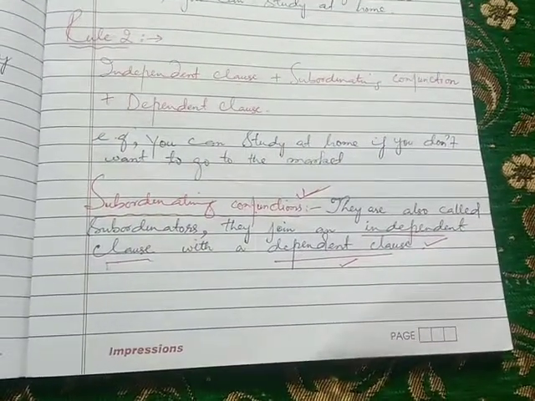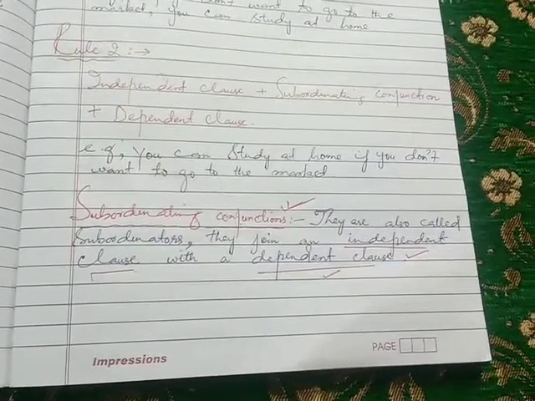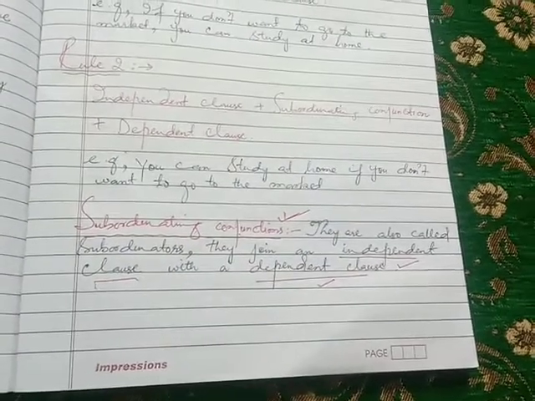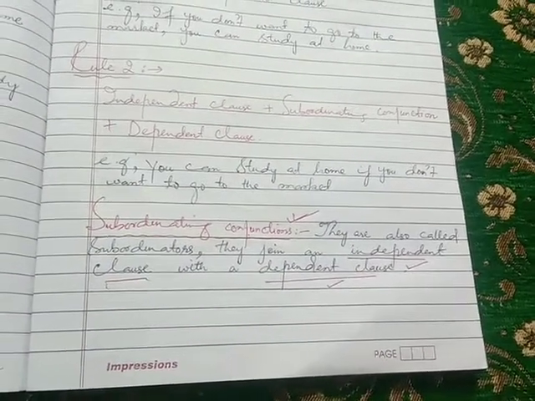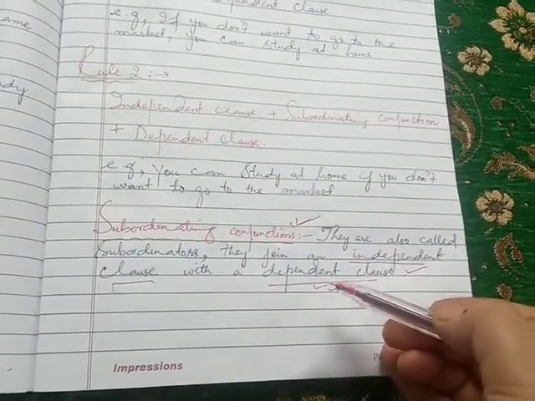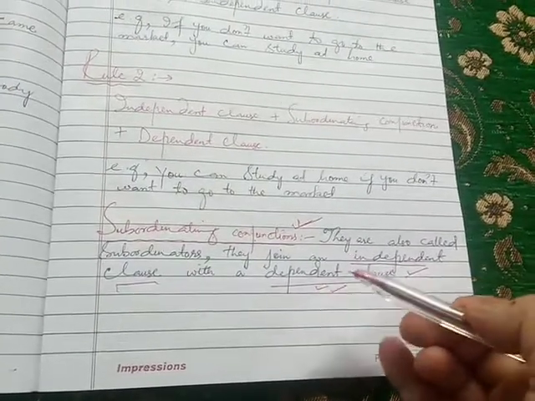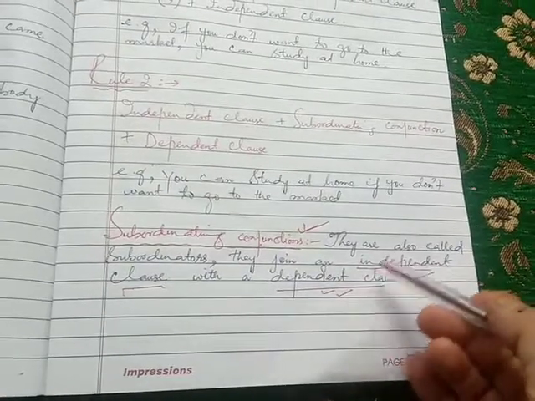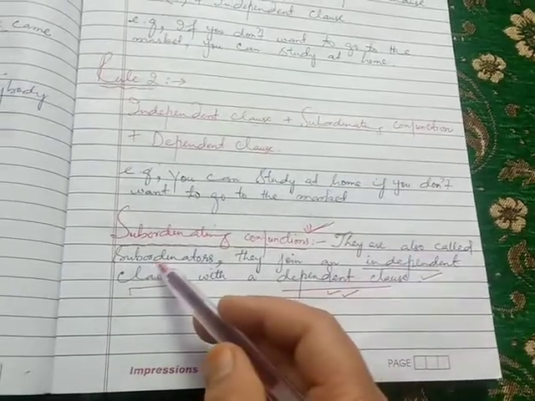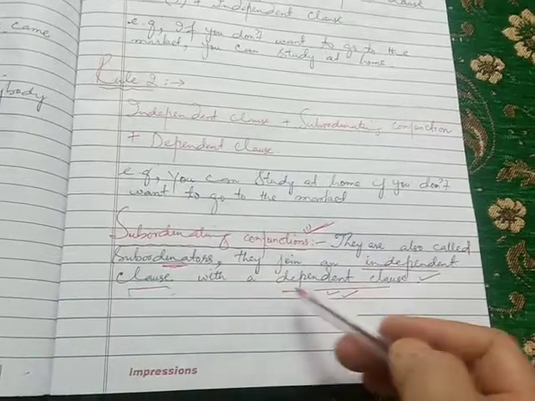My dear students, an independent clause is a clause that gives us a complete thought, that is, a complete sentence by itself. It does not need any other clause for its existence. As far as a dependent clause is concerned, it has a subject and verb combination, but it does not give a complete thought by itself. It is dependent on an independent clause for the complete thought. So this is the difference between independent and dependent clauses. So what are subordinating conjunctions? These are also called subordinators, and subordinating conjunctions join an independent clause with a dependent clause.